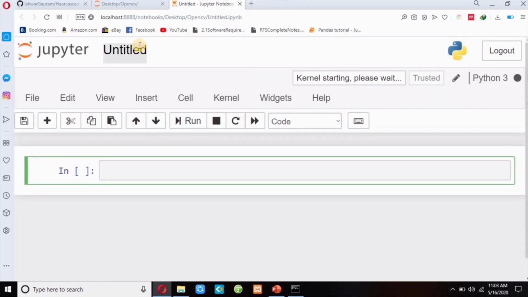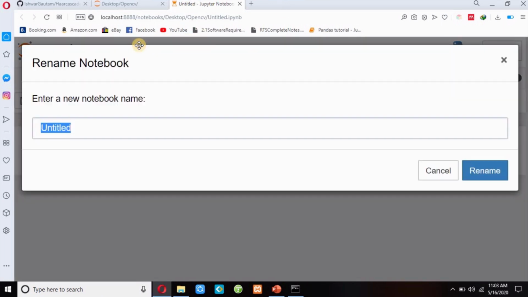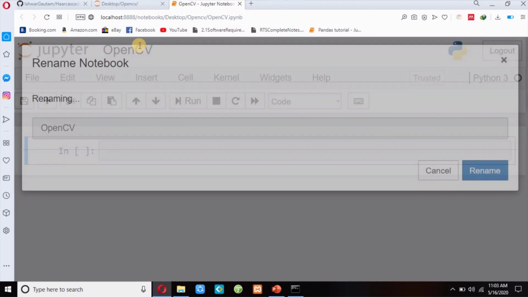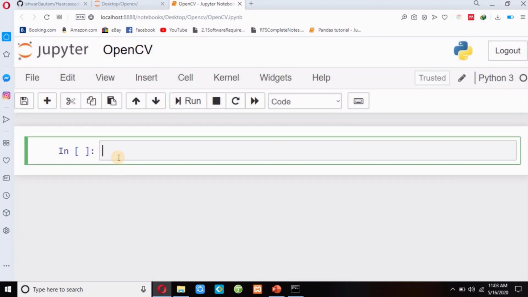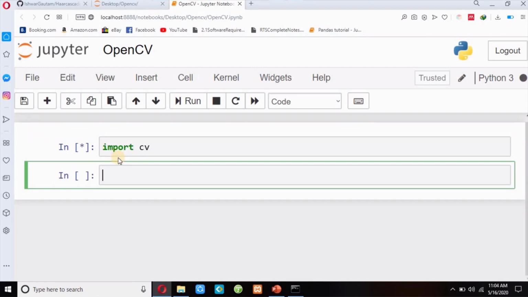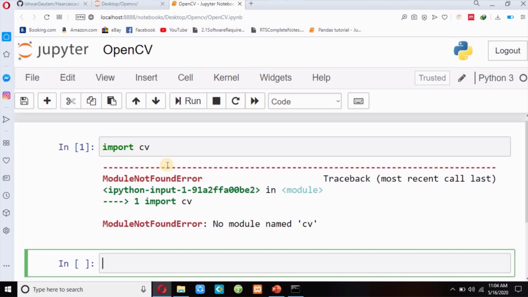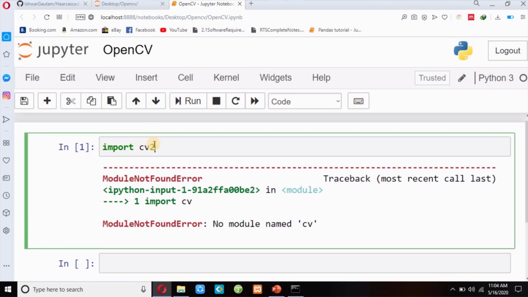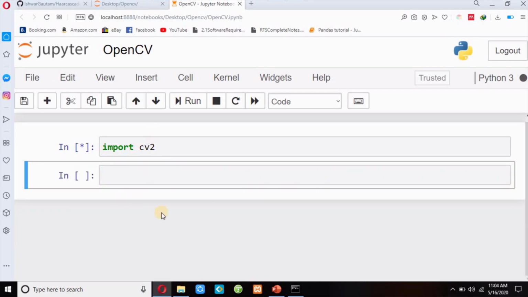This is Jupyter Notebook. I will rename this page as OpenCV. Now I will import cv2. So my OpenCV library is successfully imported.